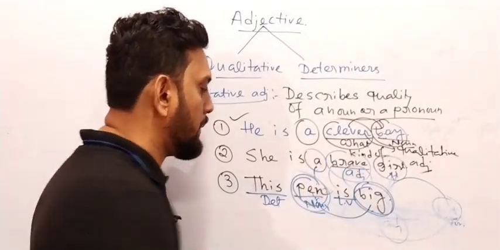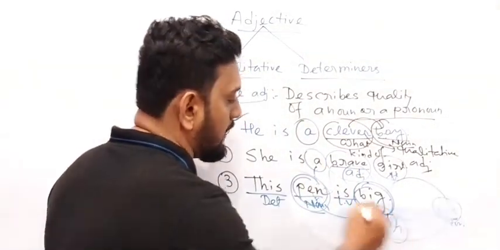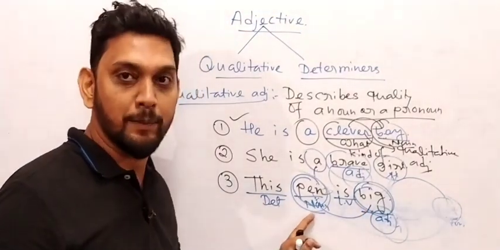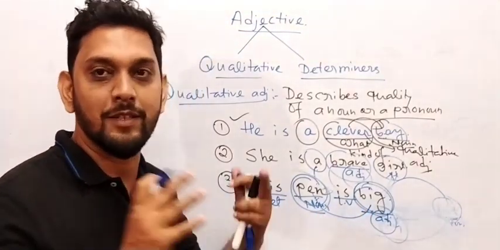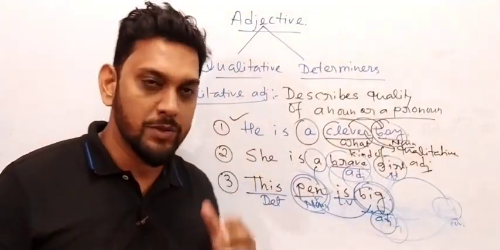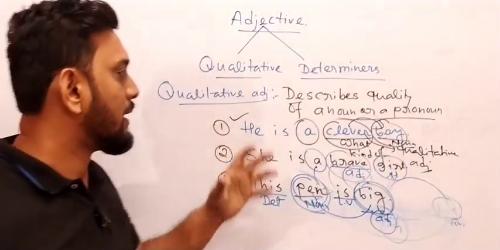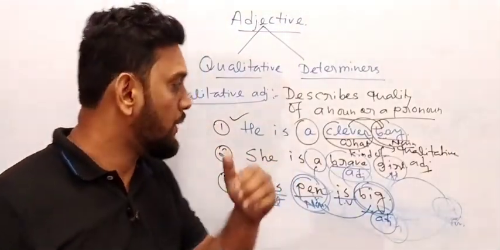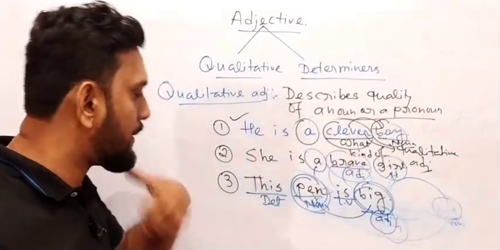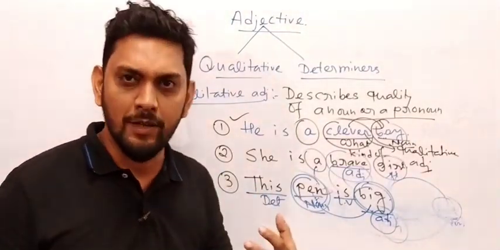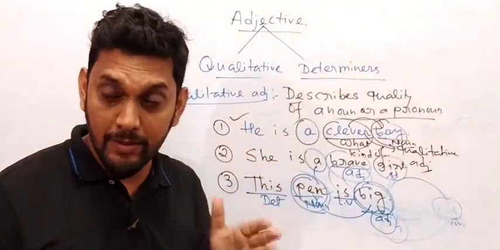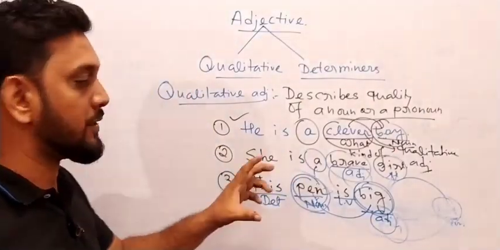So this word will be the adjective of this sentence, and it talks about the quality of this pen. That means it talks about the size of this pen. The size is very big. So what I want to say, my friend, is what is a qualitative adjective? Qualitative adjectives are the adjectives which always describe the quality of a noun or a pronoun. Whenever you see an adjective which describes the quality of a noun or a pronoun, it should be the qualitative adjective. Got my point?